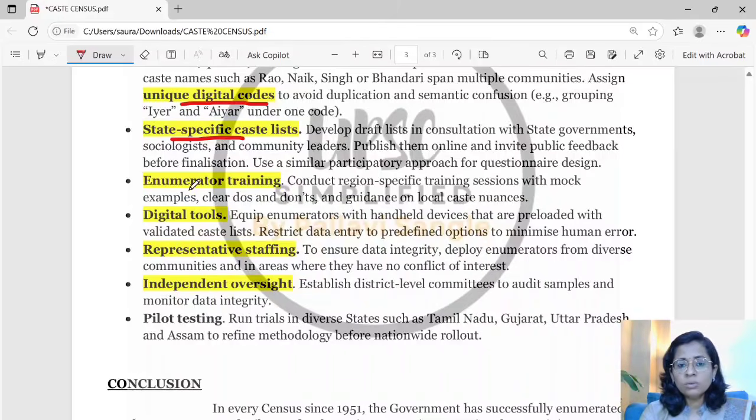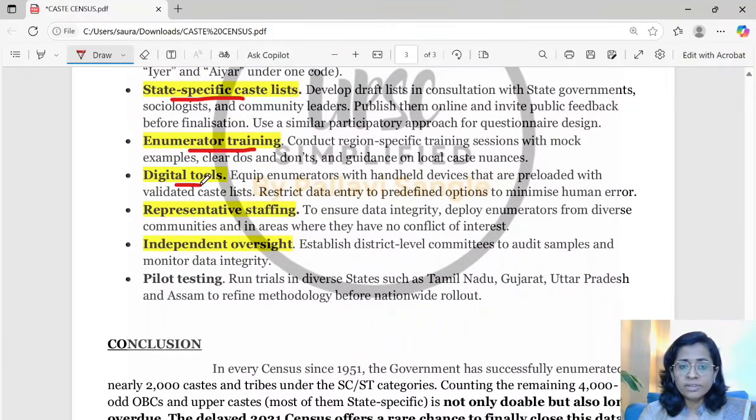Then the enumerators who are filling that form should definitely get training about region-specific castes and their enumeration, the do's and don'ts while doing this survey. Guidance on local caste nuances can all be given to them, so that the issue is very nicely and sensitively handled by the enumerator. Digital tools definitely can be leveraged for this. Government is already doing so much digitalization of such census activity. But yes, the new powers of artificial intelligence and machine learning can also be utilized in the census.